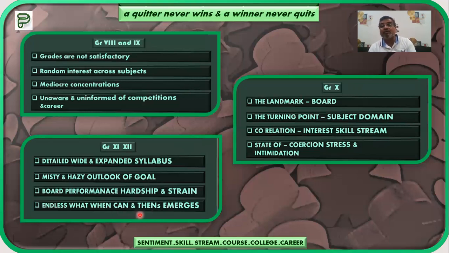If I am going to opt for a particular subject and the trend gets changed, then what will happen to me? If I am going for management and I do not get success, then how will I come back? All such what, when, can, and then kinds of questions are in the minds of grade 12 students. So definitely we will help you out in making plan A and plan B, so that you will be more and more confident in moving ahead.